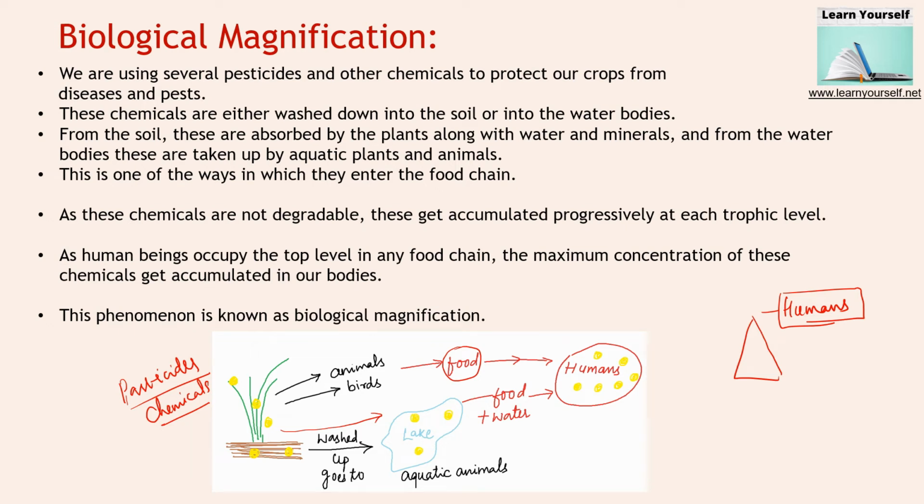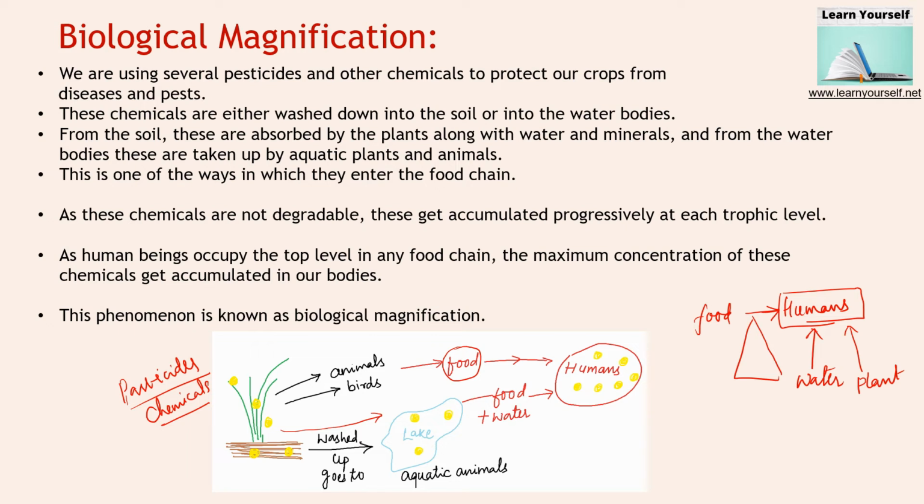Now, whatever water we drink from the reservoir also brings it to us. So this is the first way, from animals and birds, this food material comes to humans. Then the second way, from drinking water, it comes to our body. Then when we eat plant produce, it comes to our body because these chemicals are present everywhere, and we are the last of this food triangle, this food chain or food web.